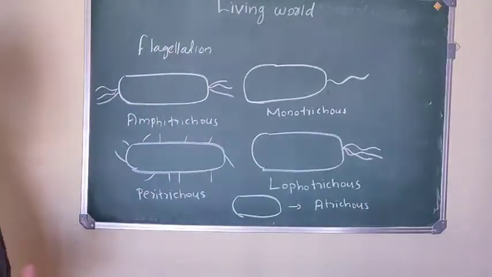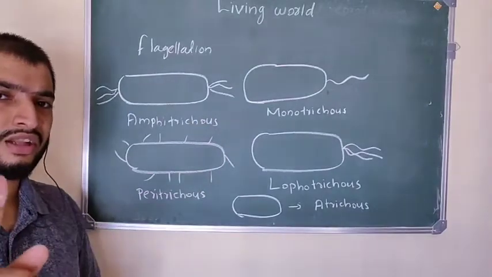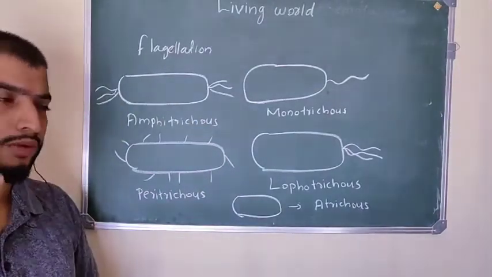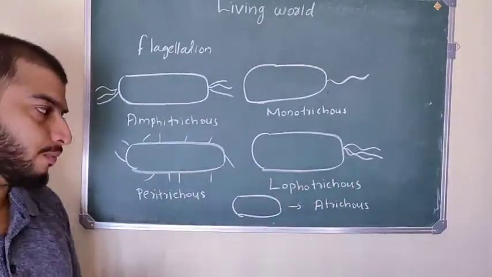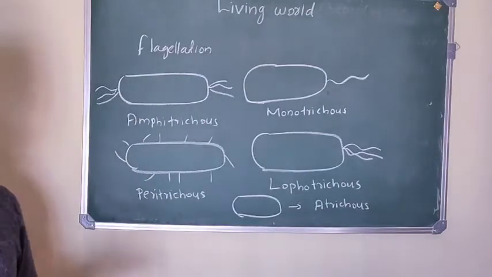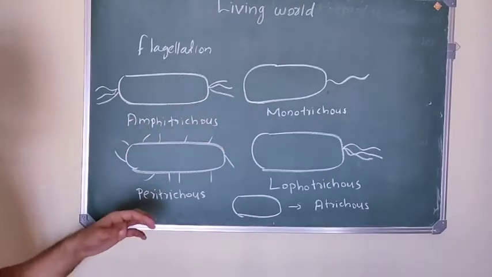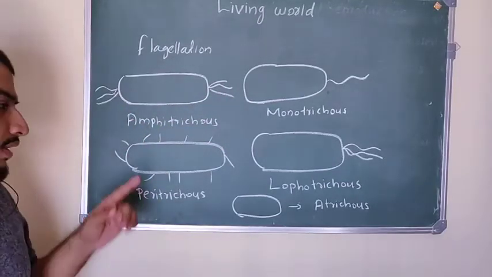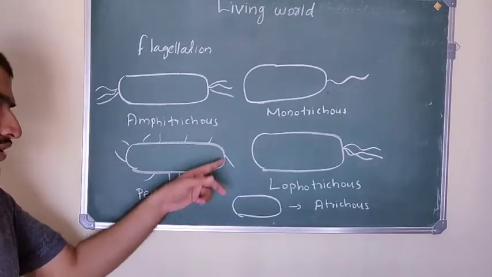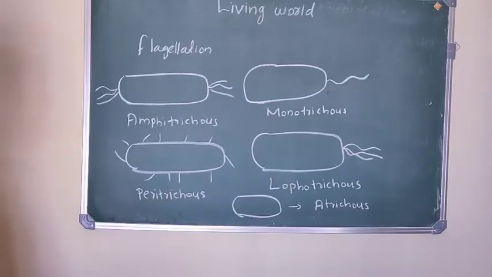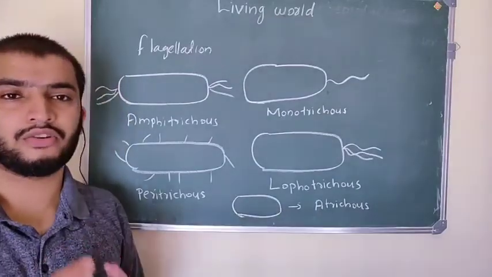So based on flagellation, there are different types of bacteria. Monotrichous bacteria have only one flagellum at one end. Lophotrichous bacteria have multiple flagella at one end. Amphitrichous bacteria have multiple flagella at both polar ends. Peritrichous means bacteria have flagella all over the surface of the cell. And Atrichous bacteria do not have flagella.